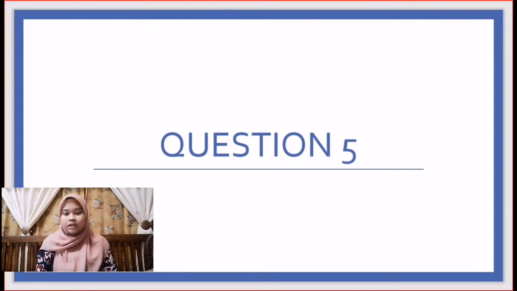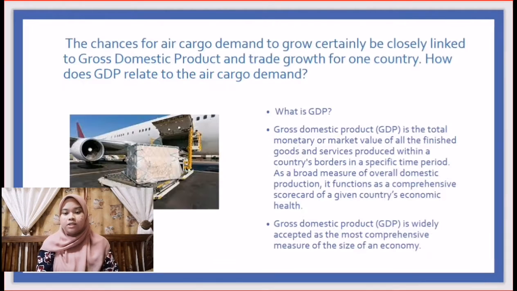So we are going to the last question: how does GDP relate to air cargo demand? I will explain GDP first. GDP is gross domestic product, the total monetary or market value of all the finished goods and services produced within a country's border in a specific time period.